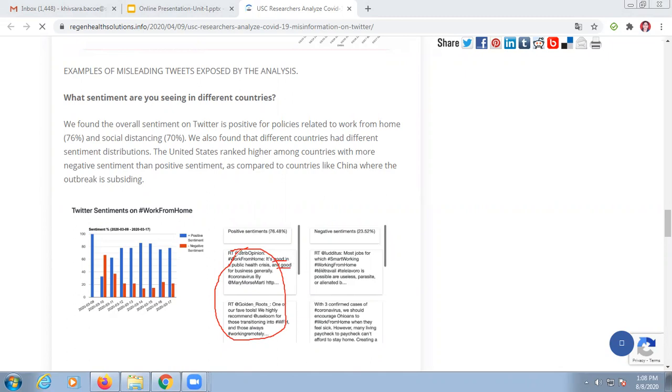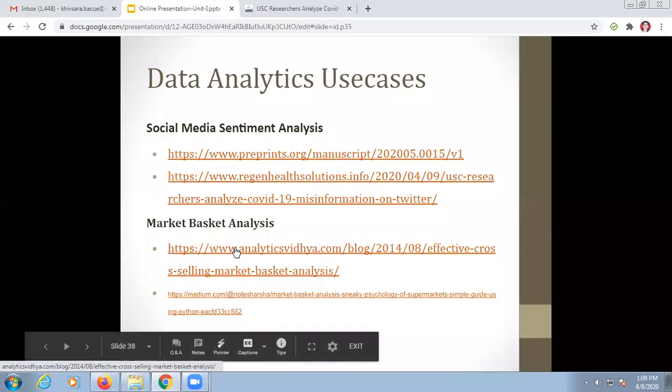And these are considered as negative because there are words like can't, or it's not, it's useless, negative words are there. So according to these messages posted on Twitter, they have found out how many are the positive sentiments and how many are the negative sentiments for the work from home culture. This is another example. Then next, this is all about the social media sentiment analysis.